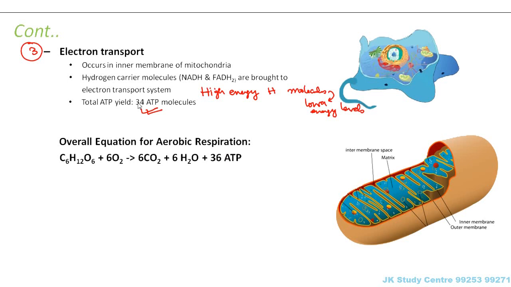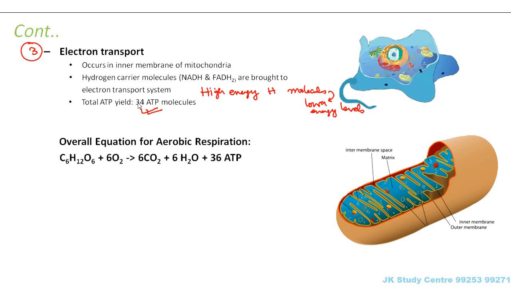So this acetyl coenzyme A then enters into the matrix of mitochondria, and in presence of oxygen, it forms carbon dioxide and 2 molecules of ATP and a lot of hydrogen carrier molecules. These hydrogen carrier molecules are those which have high energy hydrogen atoms. Now, these hydrogen carrier molecules are then brought into the electron transport system, and the hydrogen atoms which were at very high energy levels were brought to lower energy levels, and during this process a large amount of energy is produced, and the total yield of ATP is 34 ATP molecules.